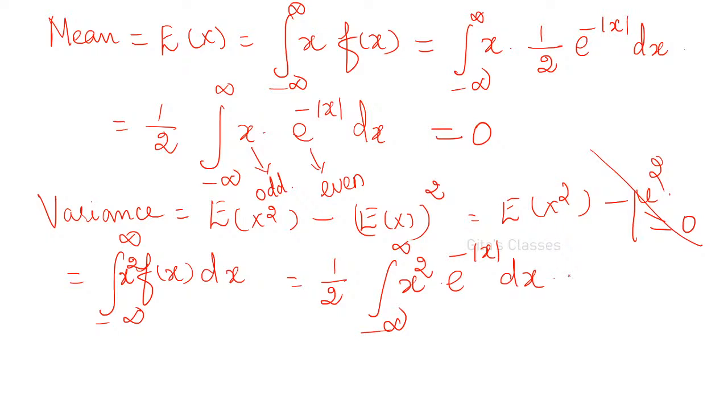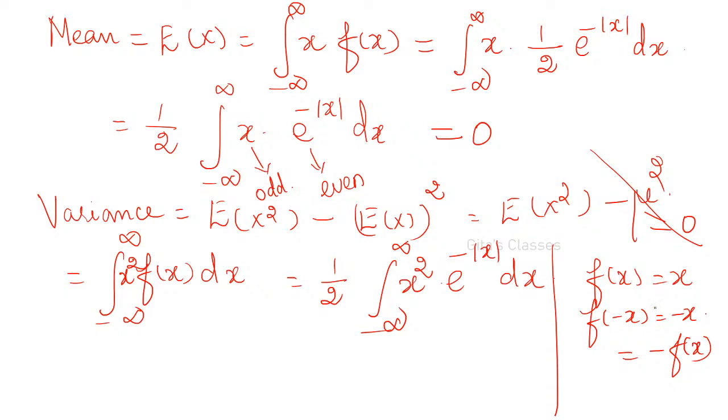Shrutika, x is an odd function. See, f of x is x. I have explained for x cube, no? Same way x. F of minus x is minus x, right? So minus of f of x. Therefore it is odd. F of x is equal to x. Take it as x, and you replace x by minus x. You will be getting minus f of x.